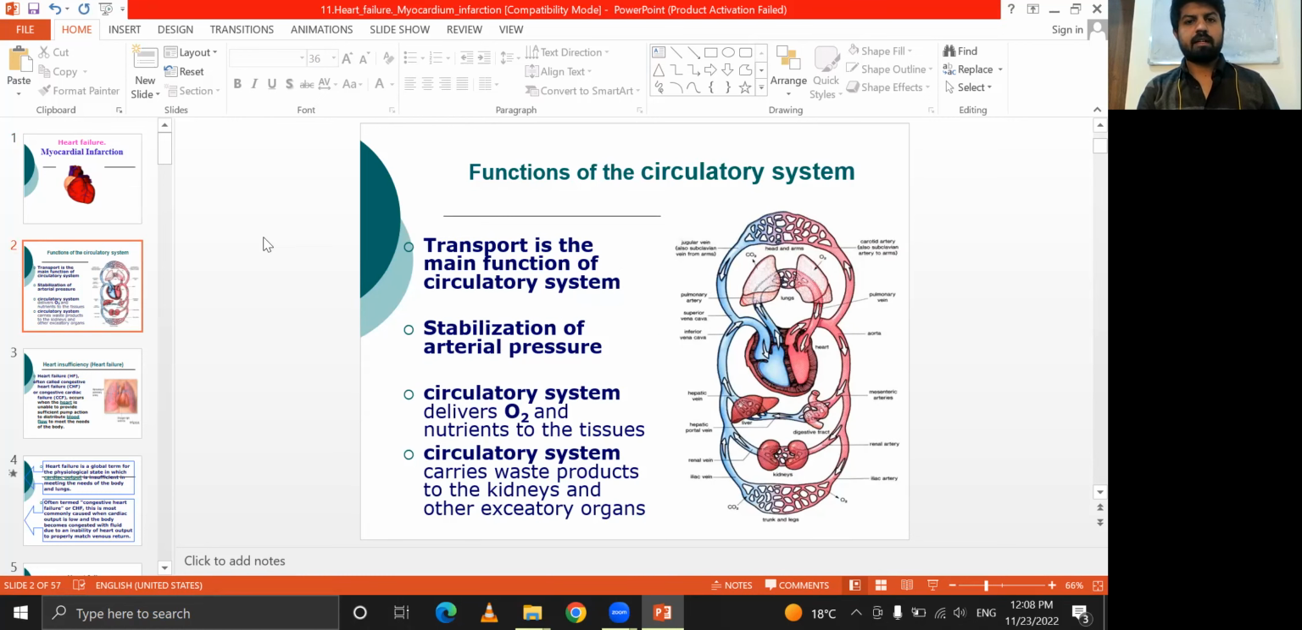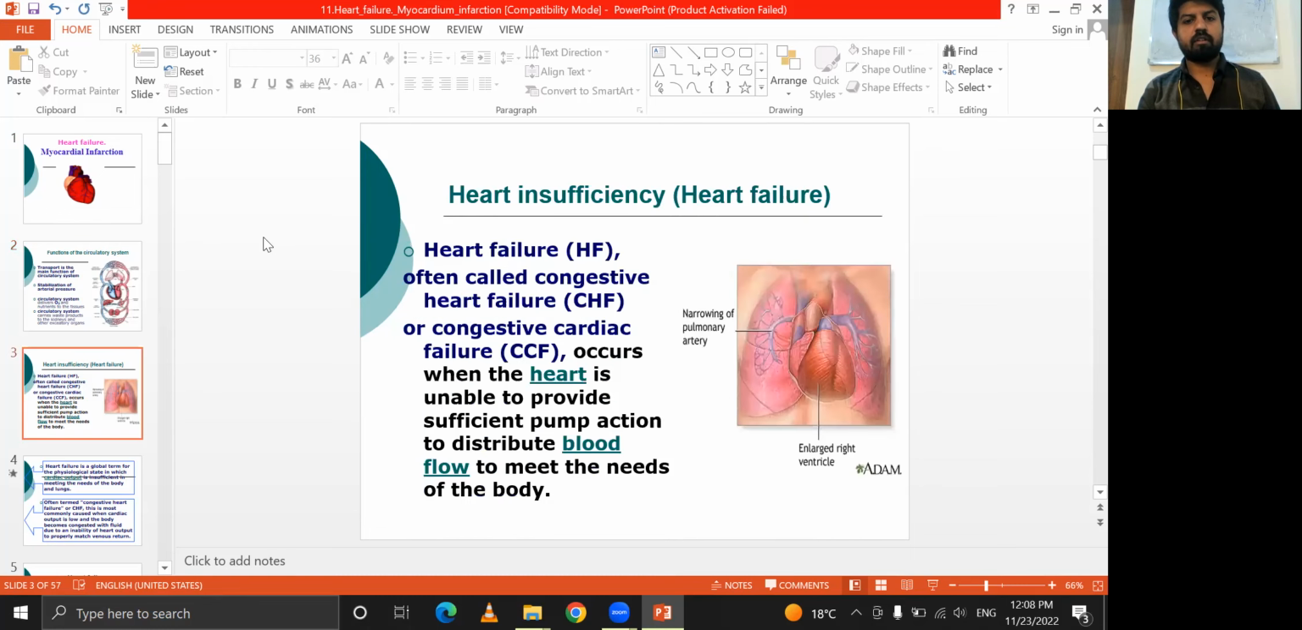First of all, we have a simple review about the function of the circulatory system. Transport is the main function of the circulatory system, along with stabilization of the arterial pressure. The circulatory system delivers O2 to the tissues and provides nutrients. It carries waste products to the kidneys and other excretory organs.